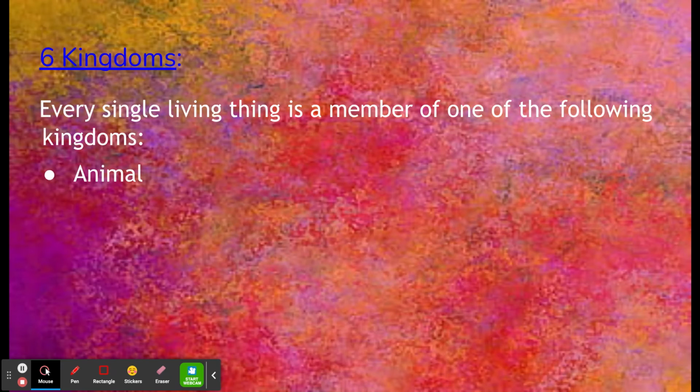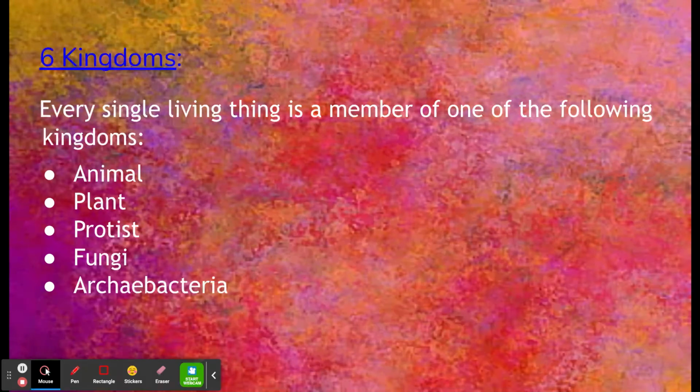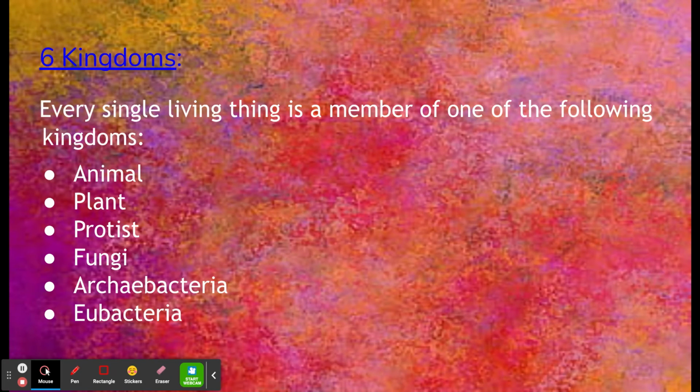There's the animal kingdom, which we belong to, the plant kingdom, the protist kingdom, the fungi kingdom, the archaebacteria kingdom, and the eubacteria kingdom. The one thing that I do want to point out is that these are actually quite fluid and dynamic. So that means that they do change.